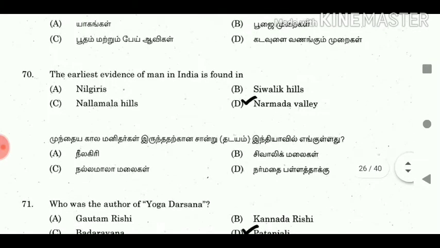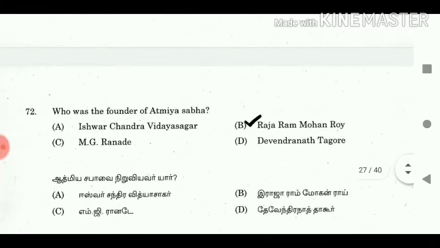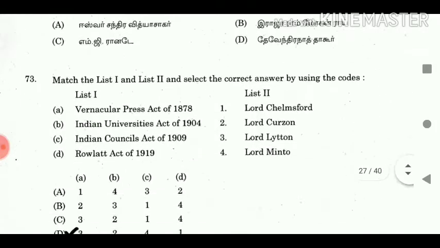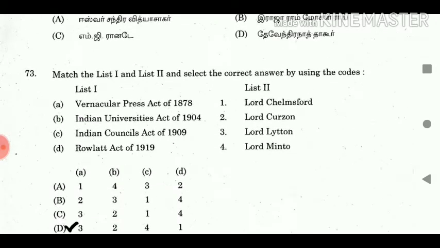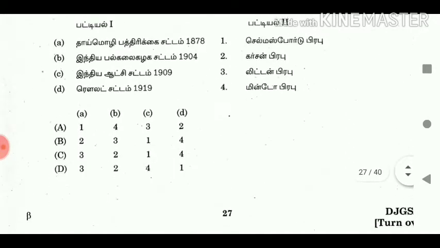The earliest evidence of man in India is found in: answer Narmada Valley. 71. Who was the author of Yoga Darsana? Answer: Patanjali. 72. Who was the founder of Atmiya Sabha? Answer: Raja Ram Mohan Roy. 73. Match list 1 with list 2 and select the correct answer by using the codes. Answer: A3, B2, C4, D1.